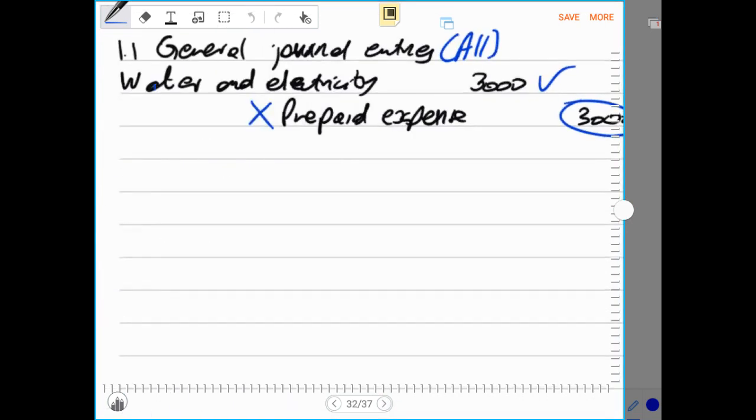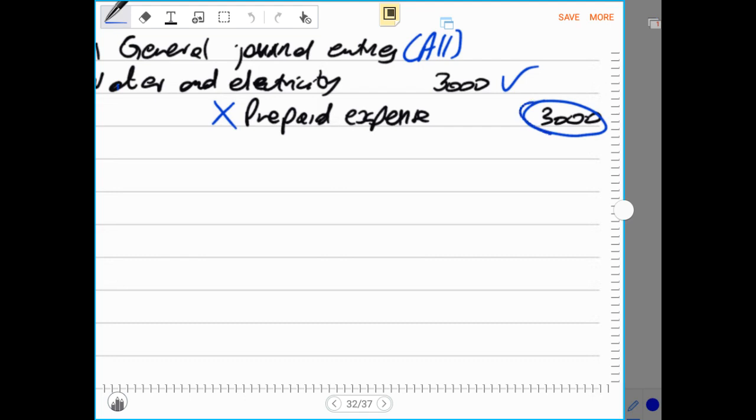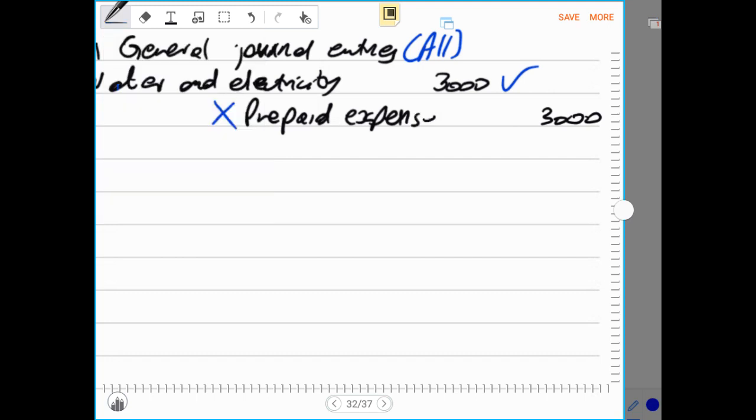Whenever you do reversal entries, the expense that is being reversed, or the asset or the liability, in fact, that is being reversed, you don't record it anywhere. You leave it as it is. In this case, the asset that was being reversed was the prepaid expense, which was prepaid water and electricity. And you don't record that in the financial statements. Even if you do record, you will still not be penalized. But you need to know that you must do a reversal of that.